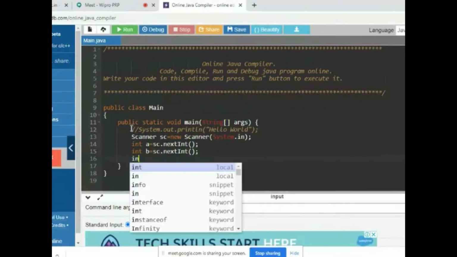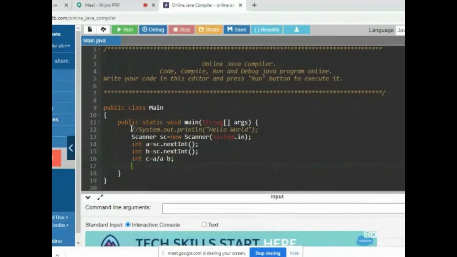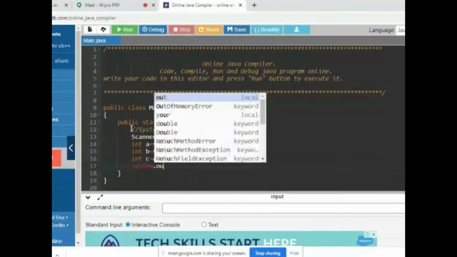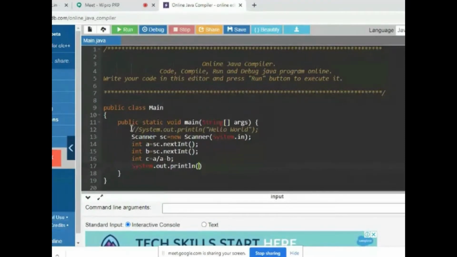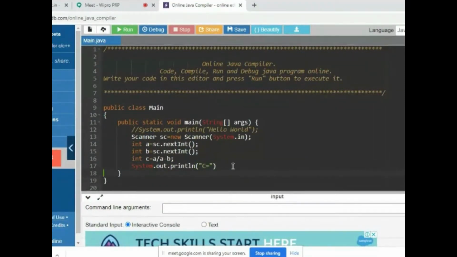My intention is to find c is equal to a by a minus b, and print the value with System.out.println, c is equal to, and then c.